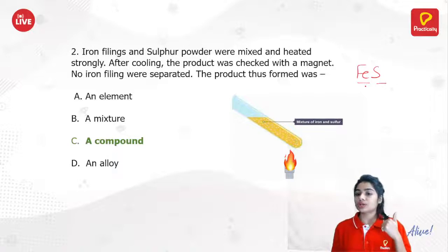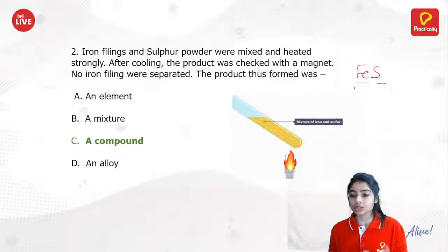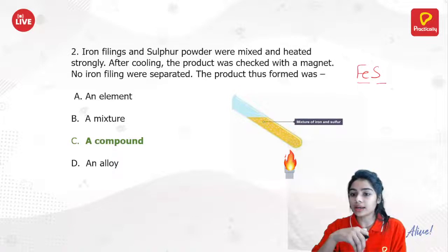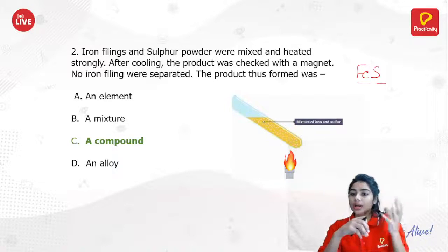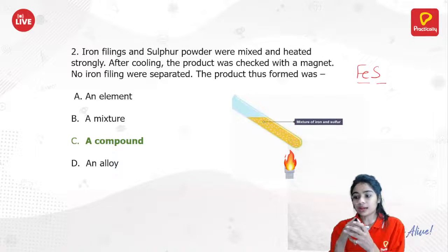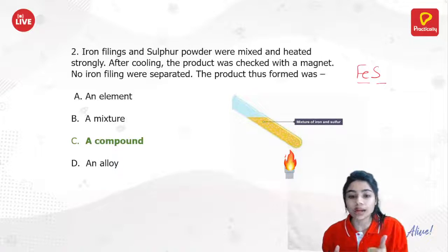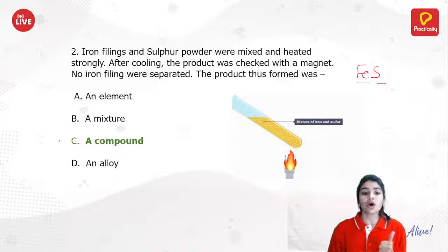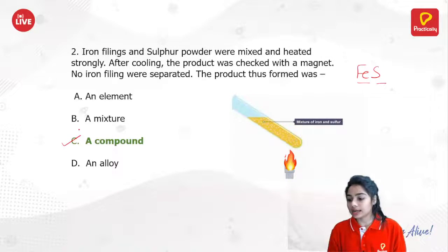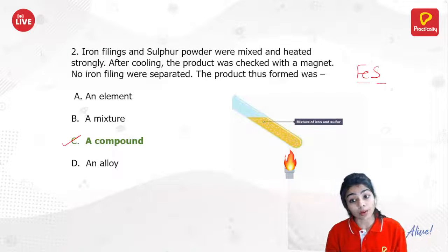Because FeS cannot show the properties of iron and sulfur. It does not show its iron property, because when we move the magnet over this, all the iron filings should be attracted towards it. But that is not happening. Why? Because it is a compound, and a compound does not show the constant properties of its components. So option C is the correct answer. Heating iron filings and sulfur will make a compound.